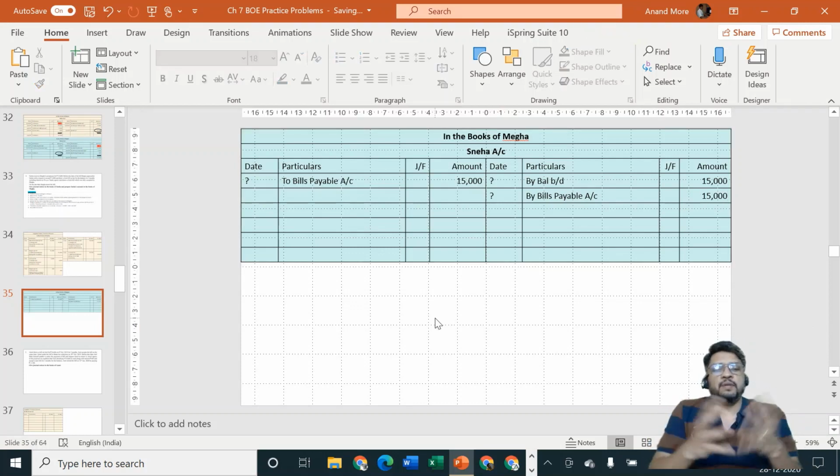Sneha is not going to be immediately kind-hearted and accept this particular request of cancelling the bill. We will have to give her something in token. So we have given her 500 rupees cash.